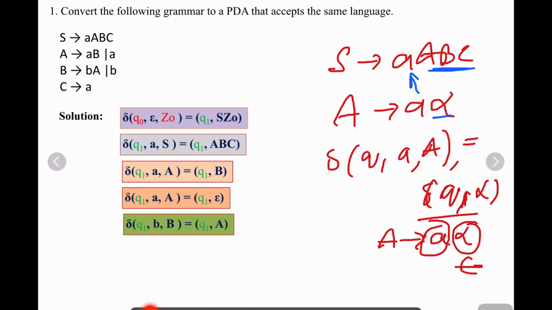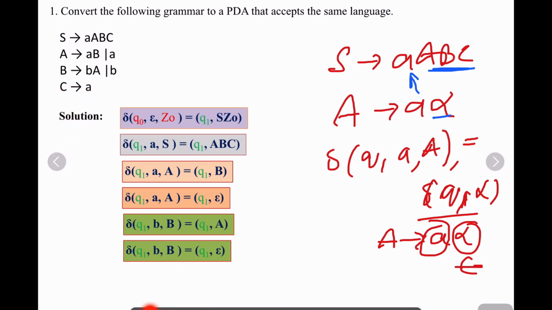There is one more rule on B, B gives small b. This is also similar. How do you write it? Delta of Q1 comma small b, B, which is equal to Q1 comma epsilon, since nothing is there in place of alpha. There is one more production, C gives a.